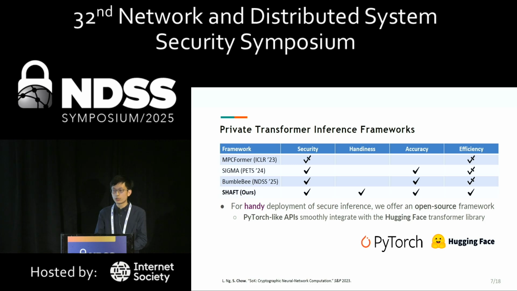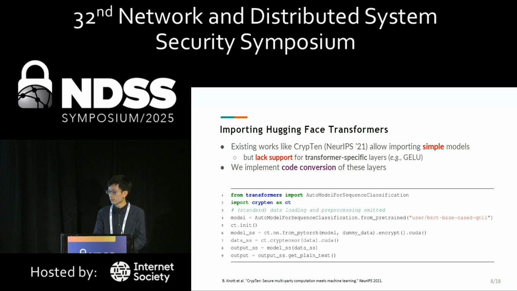While existing work requires knowledge of secure computation libraries, our work provides PyTorch-like APIs to smoothly integrate with the popular Hugging Face transformer libraries. The following figures demonstrate how Shaft supports importing these transformer models for privacy-preserving inference in just 6 lines of code, excluding comments and imports.